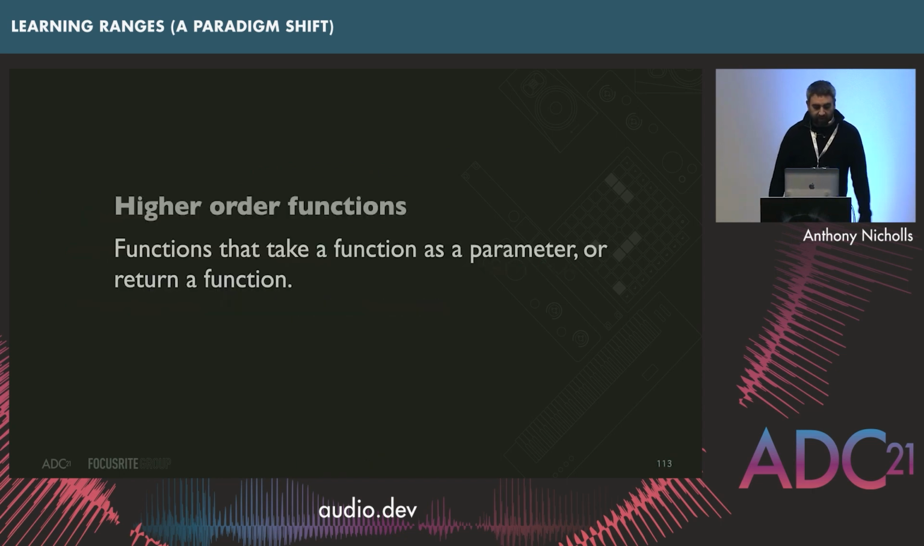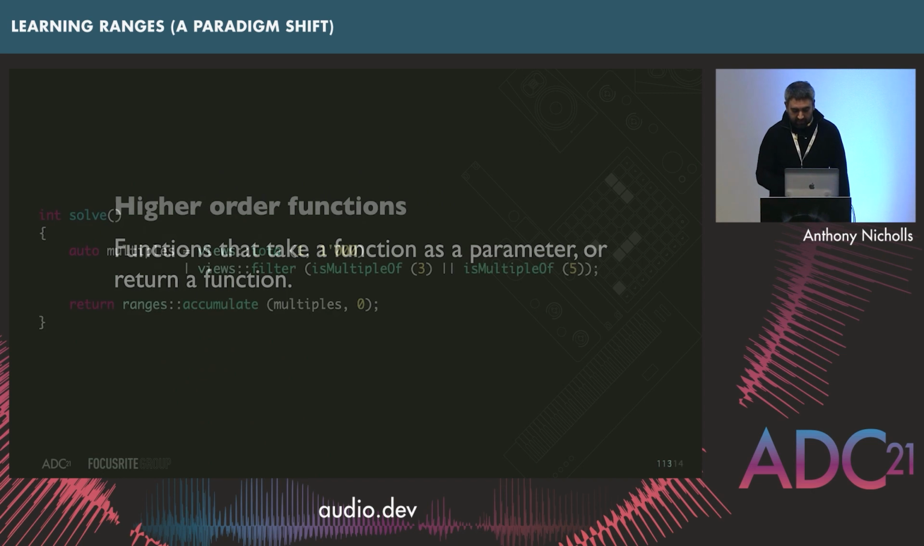So I want to talk about higher order functions. And this for me is where the paradigm shift comes in as I started to use ranges. I found that there were things I wanted to do, that there were particular ways I would have done them previously, and I was struggling to figure out how to do them. And I think higher order functions is where it leads you eventually. So a higher order function, if you're not already aware, is a function that takes a function as a parameter, or it returns a function, or both.